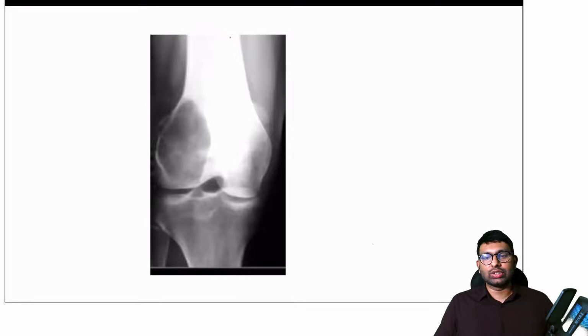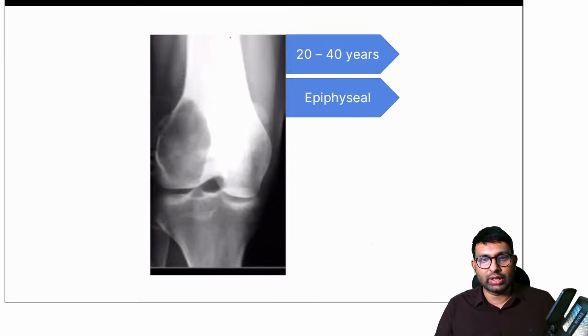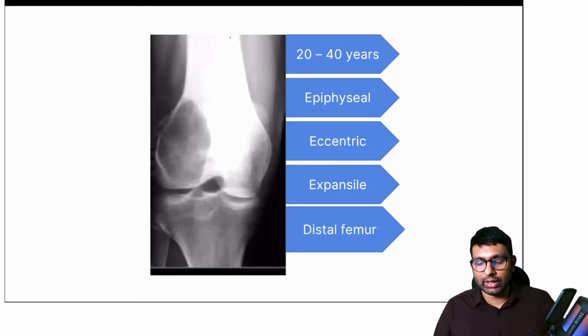How do we arrive at the diagnosis again here? We know that this is a 20 to 40-year-old man. Here again, age is also important because age will also help you. I'll show you the chart that says about age. Epiphysis again, and eccentric also, and expansile as well, and distal femur, and also mature. This patient, skeletally mature patient. So it is giant cell tumor.